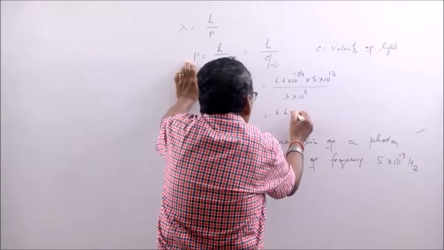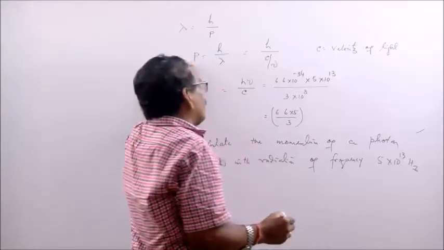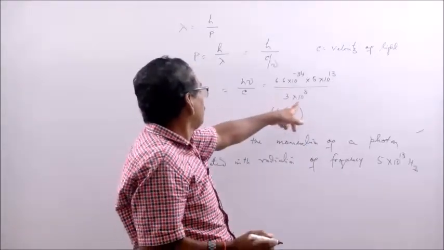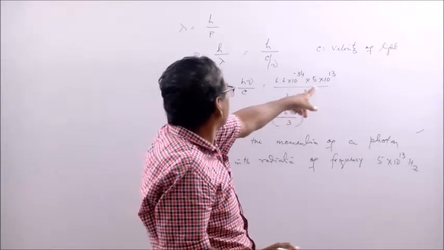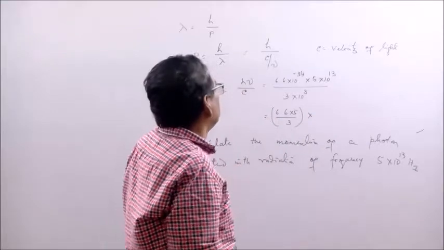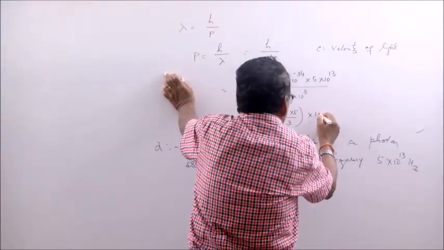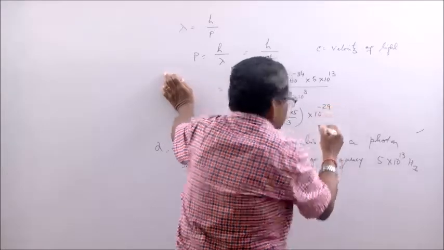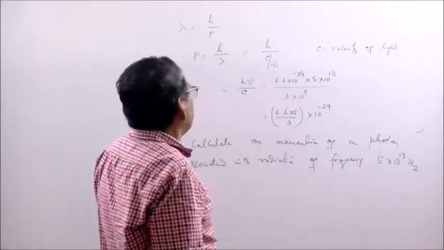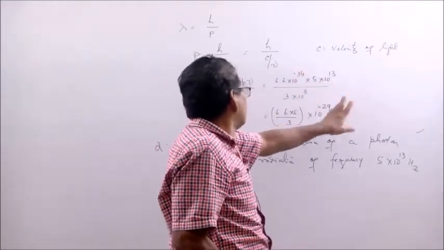6.6 into 5 by 3 into 10 to the power. How much 10 to the power will be there? 10 to the minus 34, 10 to the power 8, 10 to the power 13, 10 to the power 5. So this becomes how much? 10 to the power minus what? Minus 29. 8, 13, into 5 cancels, minus 34, minus 29.